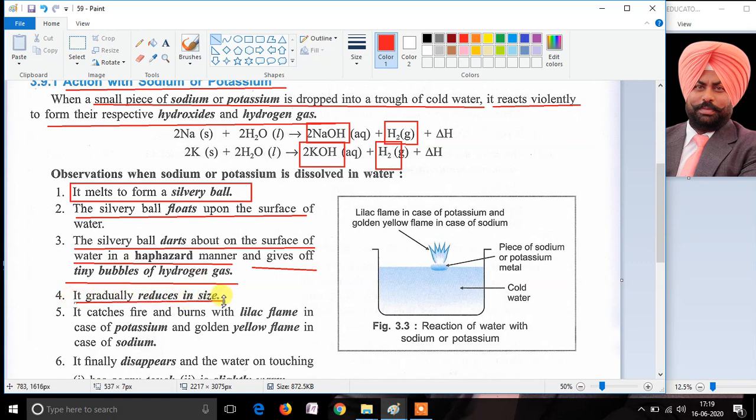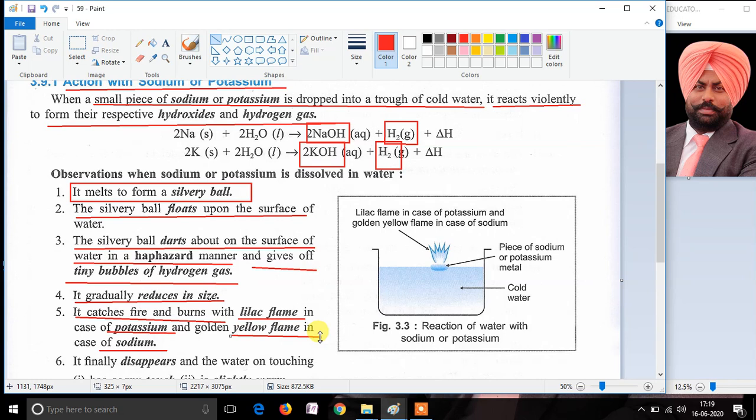As they become smaller, the pieces of sodium and potassium dropped in the cold water both catch fire. If potassium burns in the water, it burns with a lilac flame. And if sodium burns in water, it burns with a yellow flame.